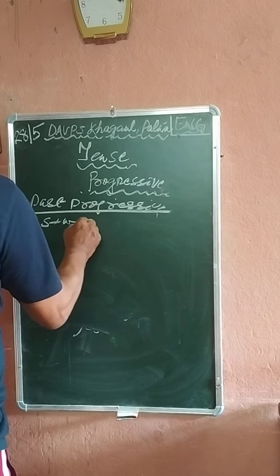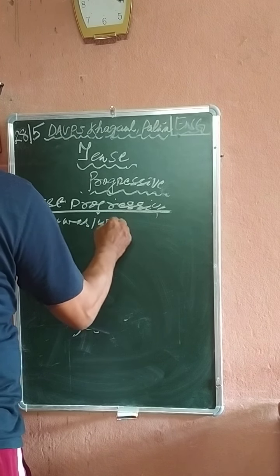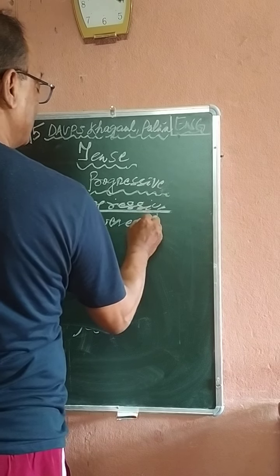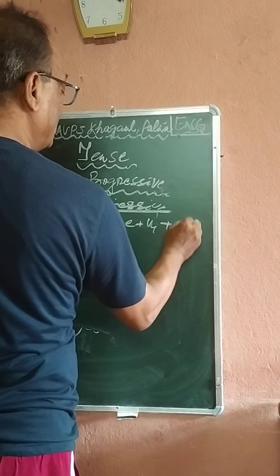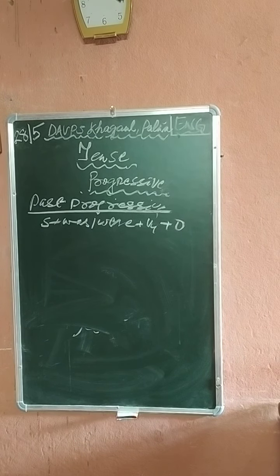Subject plus was/were plus V4, plus object. This is the structure of past progressive.